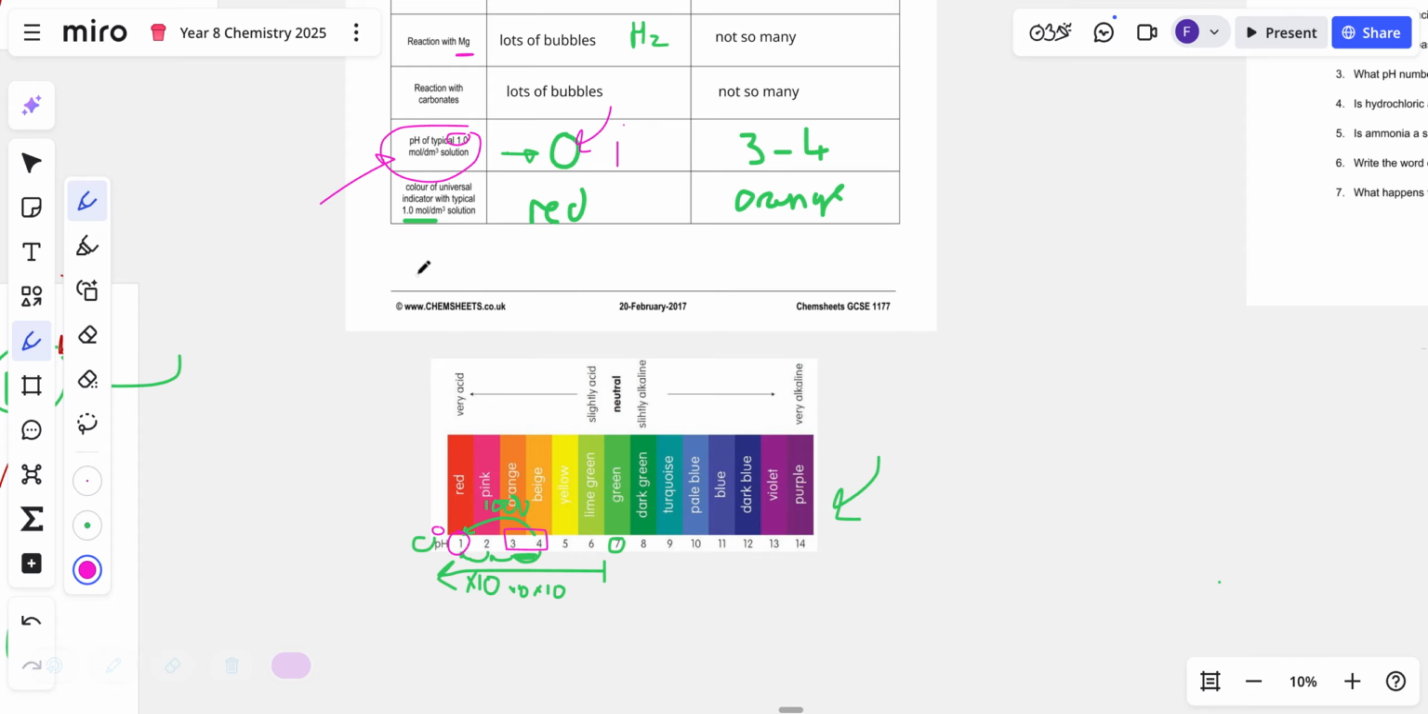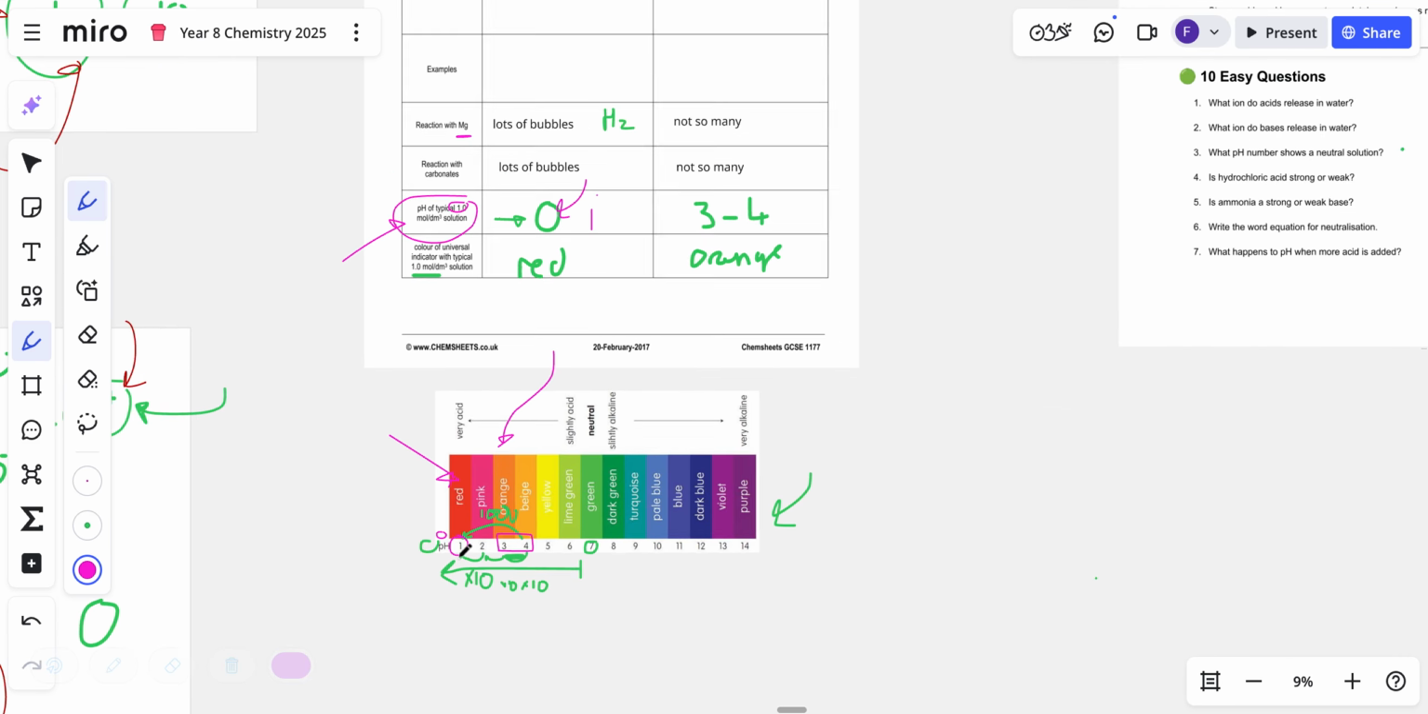So what happens with universal indicator? These are the colours of universal indicator. If you have a strong acid, it will be down here, it'll be red. If you have a weak acid, it will be here, it'll be orange, around about 3, 4.